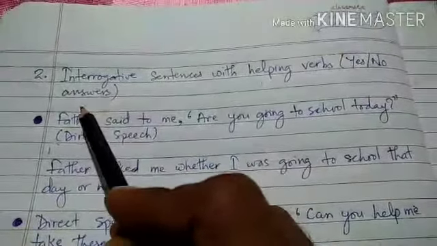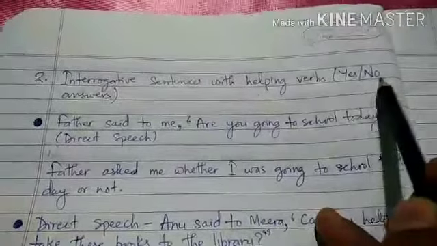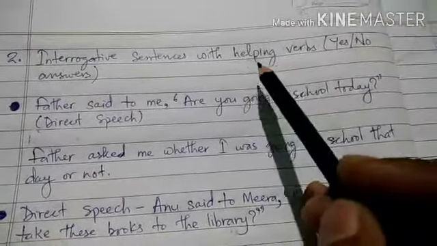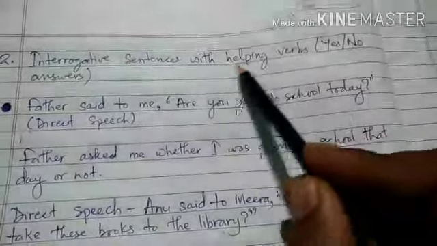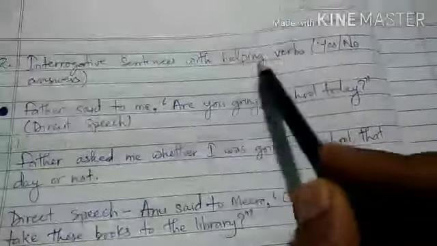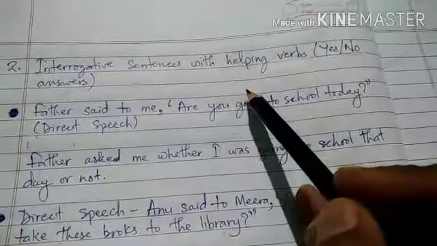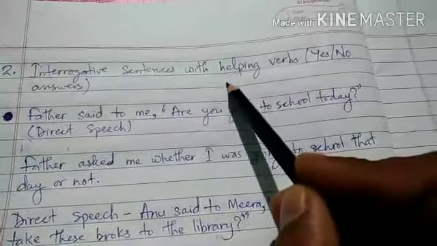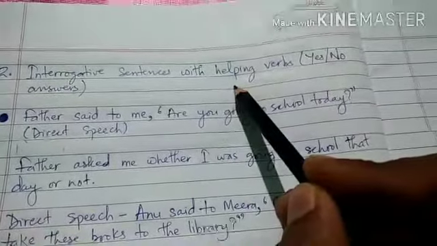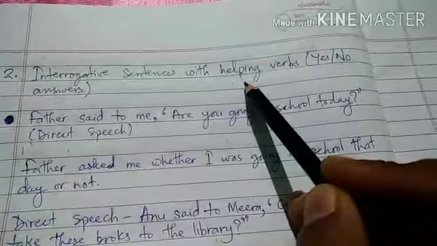Whenever we have questions with the helping verbs, then most of the questions are answered with yes or no. Okay, so here what we have to understand when we are changing these interrogative sentences with helping verbs into indirect speech is that, like we understood with the question sentences framed using WH words, here also we need to change the reporting verb into asked, questioned, interrogated, inquired, etc.